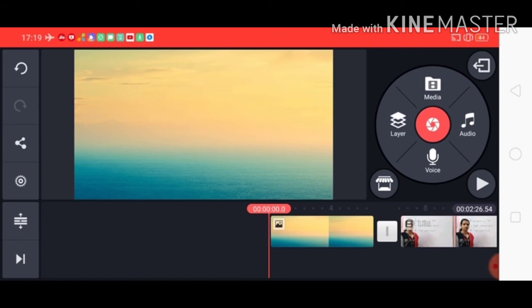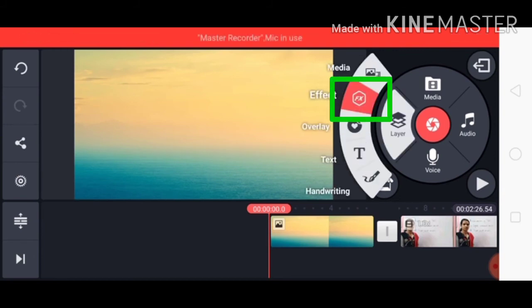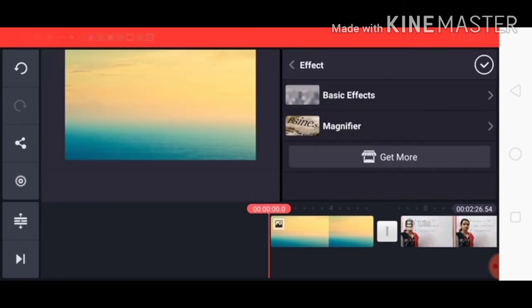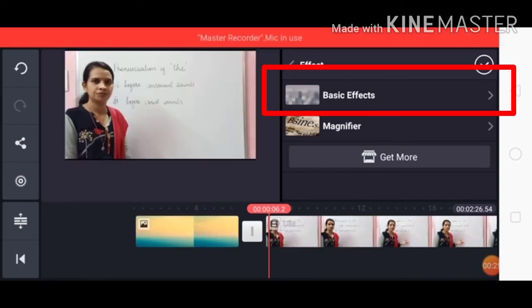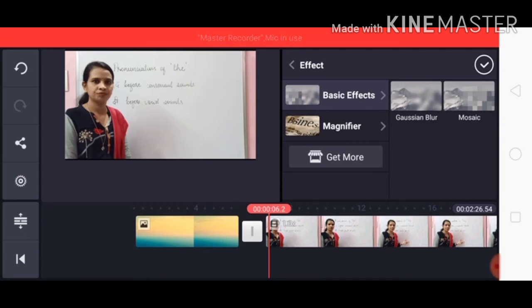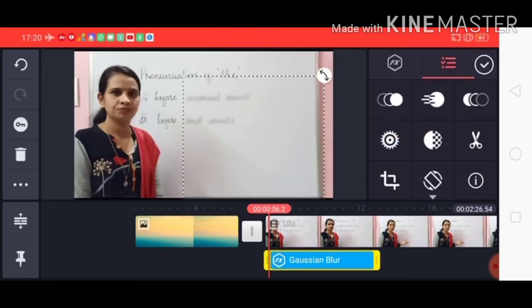Okay, now let's see the second option. It is effect. Click on this. Within effects, see the basic effects are there. Click on that and you can add these effects on the video screen. See how we can use it?